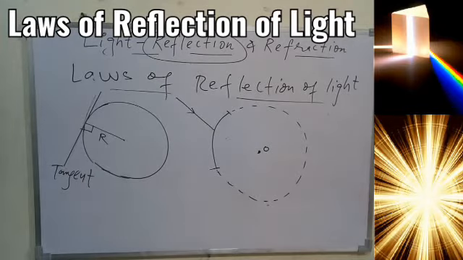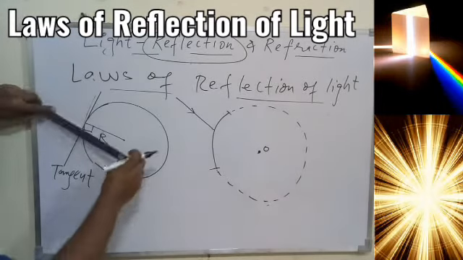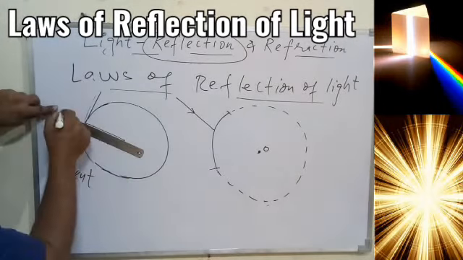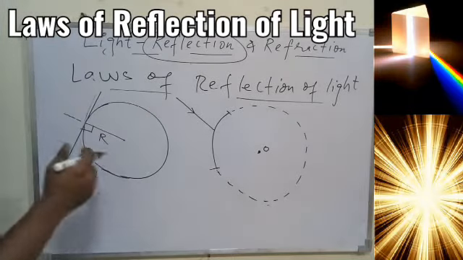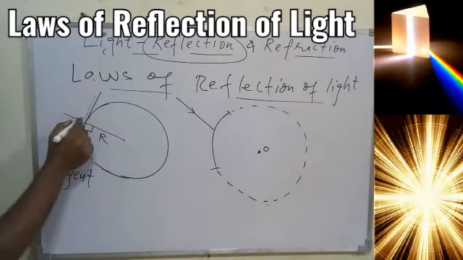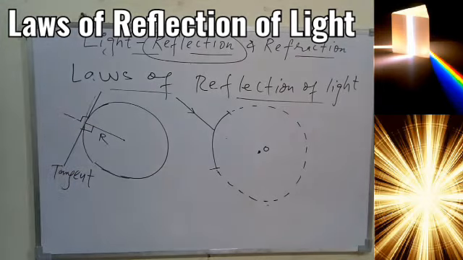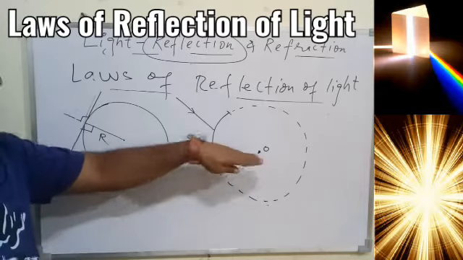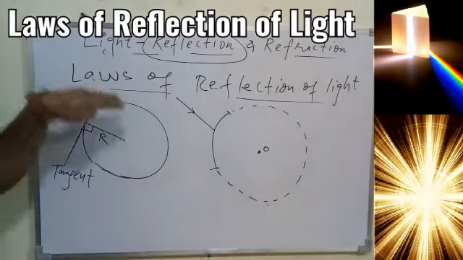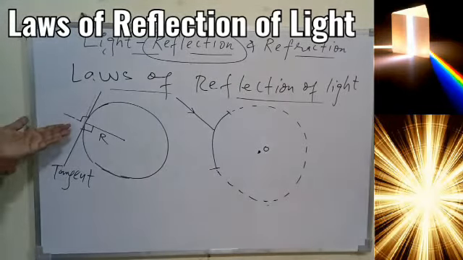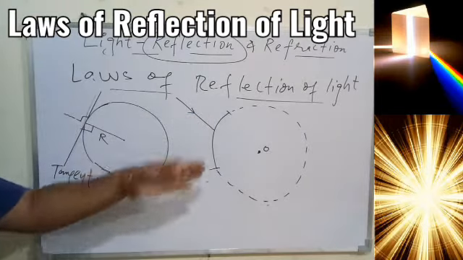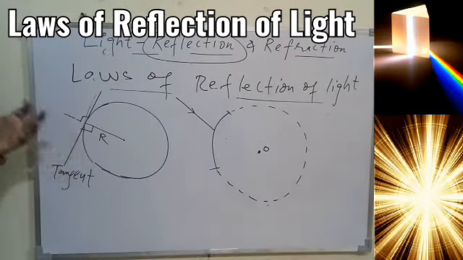So overall, if the radius is extended to the other side, it will remain perpendicular there also. So overall, we can say for a particular curve, if you draw the radius, that radius will be perpendicular to this particular tangent, and that radius will work as a normal.